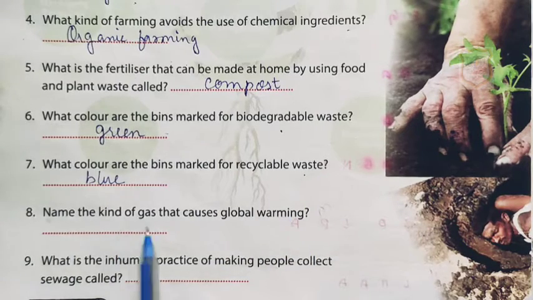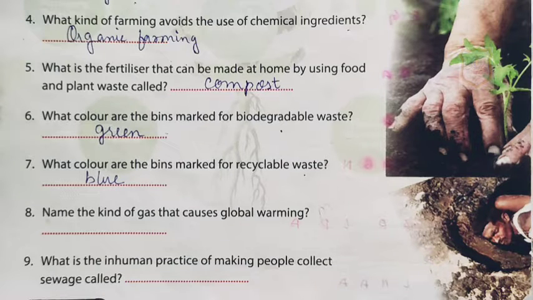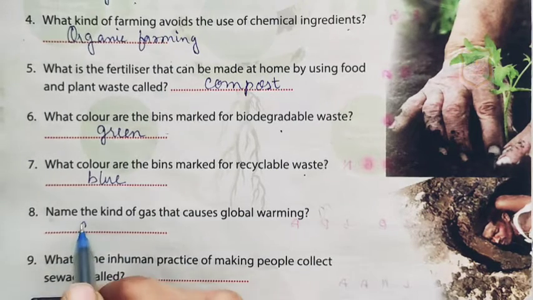Name the kind of gas that causes global warming. Students, here global warming means the long-term heating of the earth's climate system. Here the gas which causes global warming is greenhouse gas.